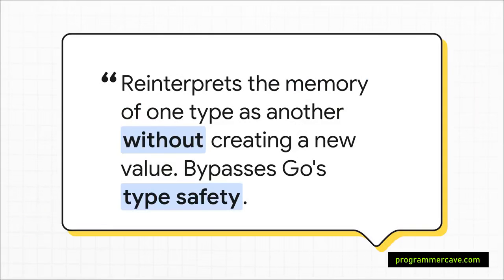Just look at this code. This completely bypasses Go's safety net. It's you telling the compiler, hey, forget everything you know about types. Just treat this chunk of memory right here as if it's a pointer to a float64. It's powerful stuff for things like C interoperability or squeezing out every last drop of performance, but it is incredibly dangerous. One wrong move and you're dealing with corrupted memory and all kinds of weird bugs.